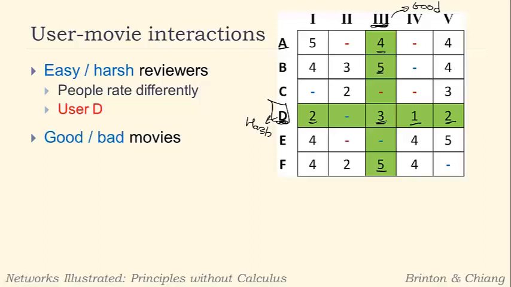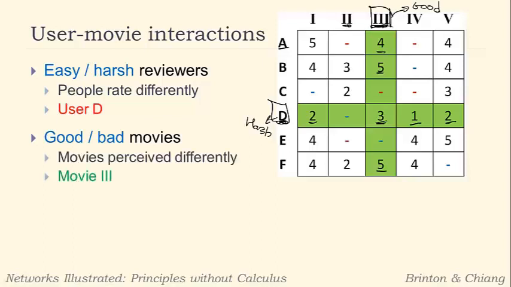At the same time, on the movie side, some movies are good, some movies are bad. Some movies are just higher quality and others are better perceived by the public. So movie 3 seems to be a really, really good movie, whereas movie 2 might be a little lower quality, or at least perceived less well by the overall general opinion. And so, again, movie 3 is what we pointed out here as well.